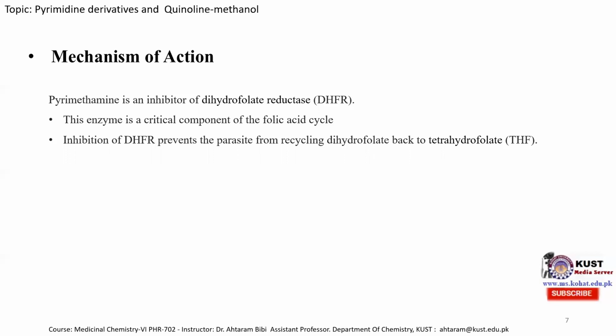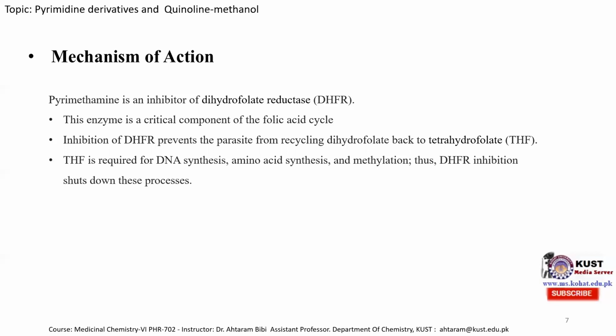So inhibition of dihydrofolate reductase prevents the parasite from recycling dihydrofolate back to tetrahydrofolate, and tetrahydrofolate is required for the synthesis of DNA as well as essential amino acids, and is also necessary for methylation. Thus, dihydrofolate reductase inhibition shuts down this process. Which process? The recycling of the parasites. So as a result, replication of Plasmodium is inhibited. So in this way, the host cell is free from the Plasmodium parasite.